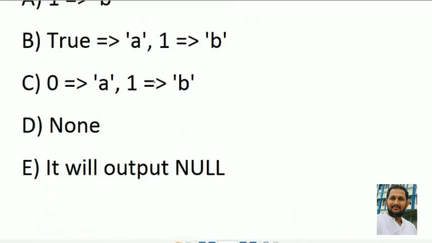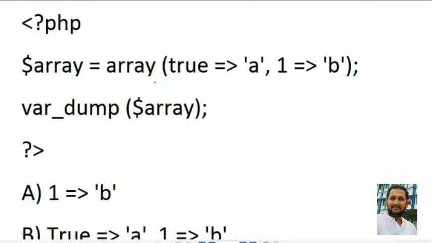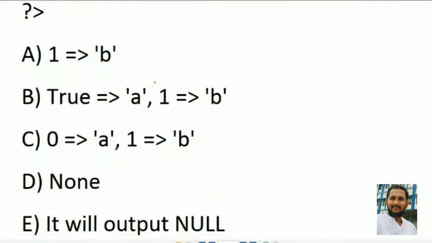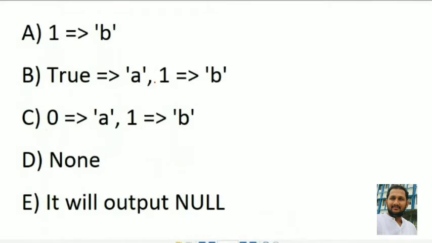It will output null. So var_dump of the array will definitely display the null values, and the output is b. Output is c. So in terms of no output, nothing will be printed.